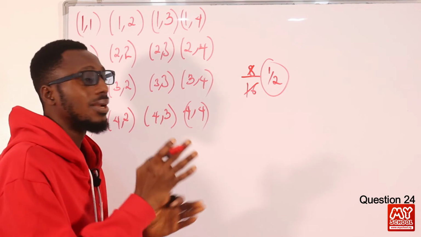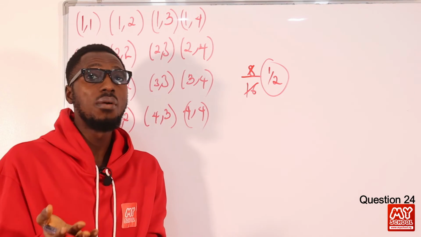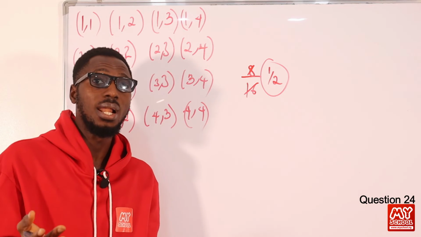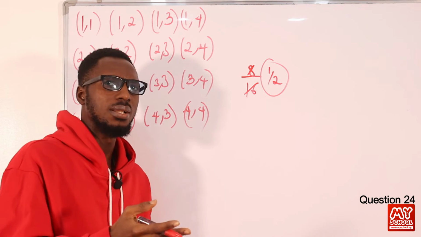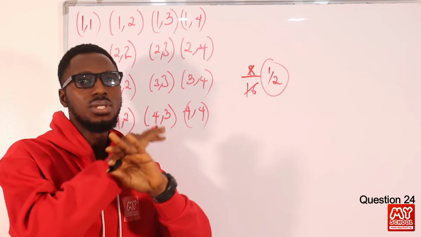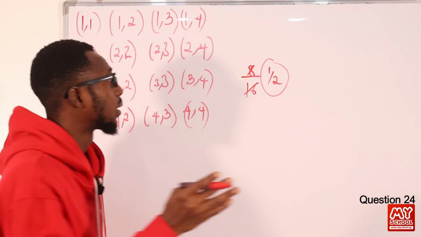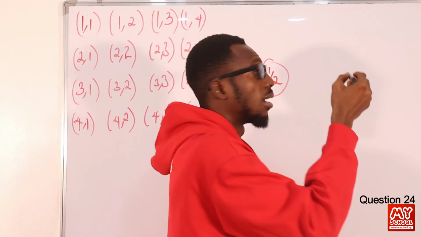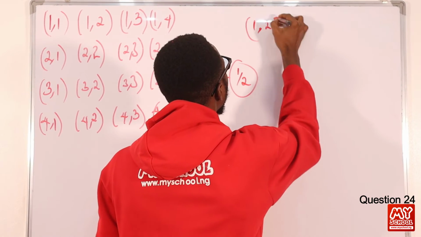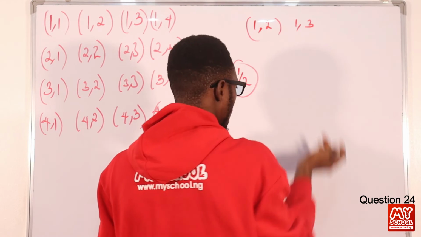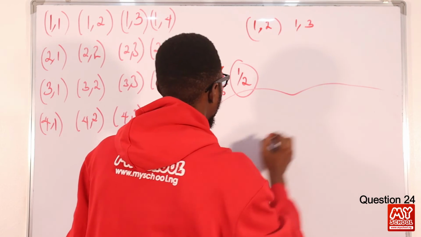Let's consider the other scenario whereby repeated arrangement is not allowed. So you are not allowed to have 1, 2 and then say 2, 1. Once you have the combo, you don't have to change positions. This is what I mean. So without repeated arrangement, I can have 1, 2. I can have 1, 3. I can bring it down to avoid mix-up.